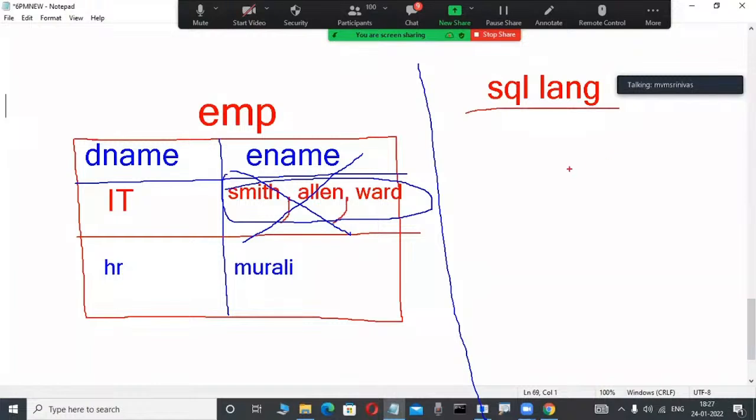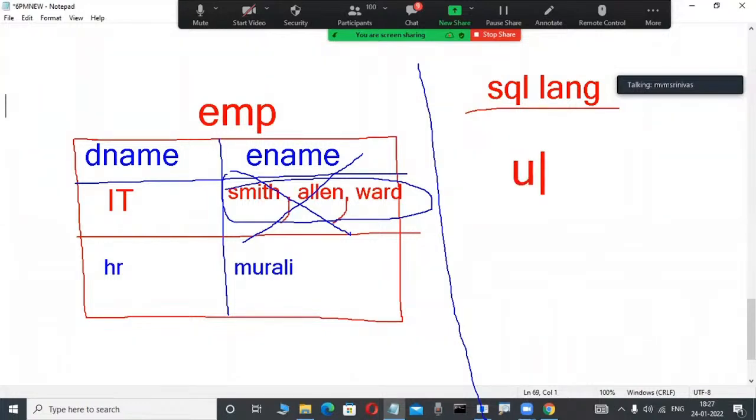What is the problem in this SQL language? Yes, we can represent multiple values separated with a comma and create them also. Why are they not recommendable? This is the reason. Suppose in the SQL language, a non-procedural language, some commands are there: update, delete, select, insert.